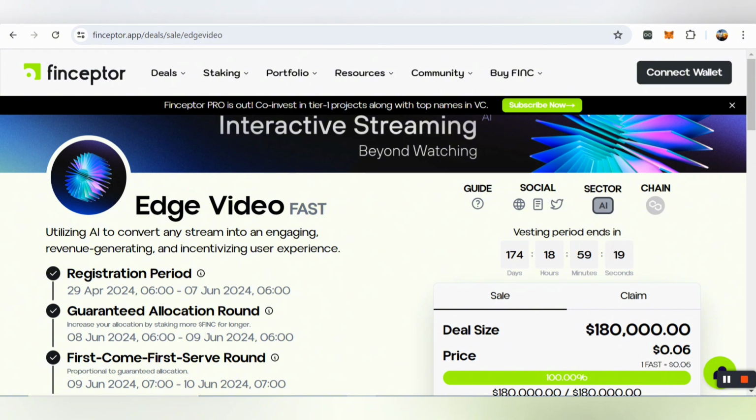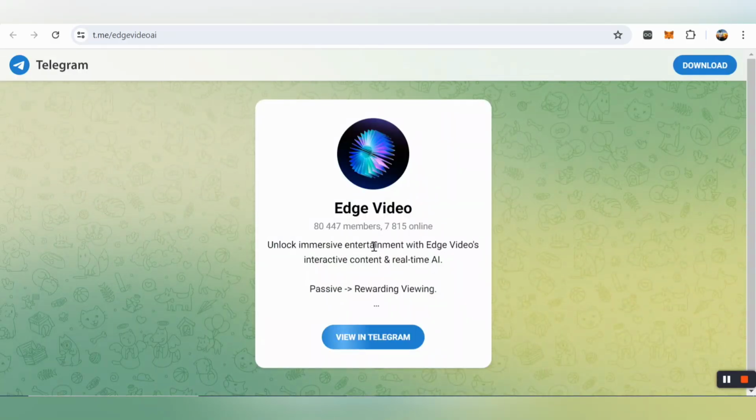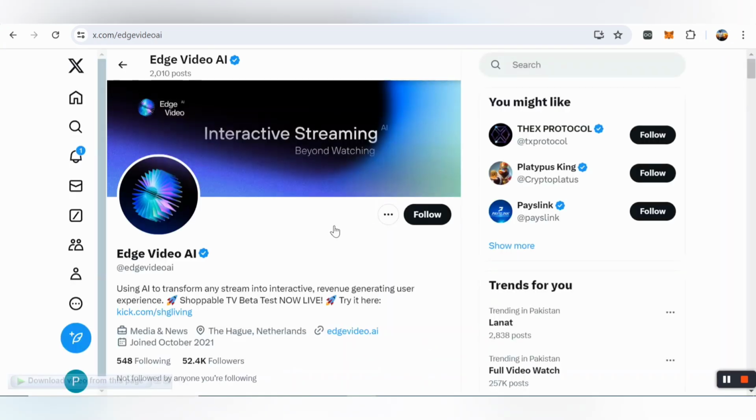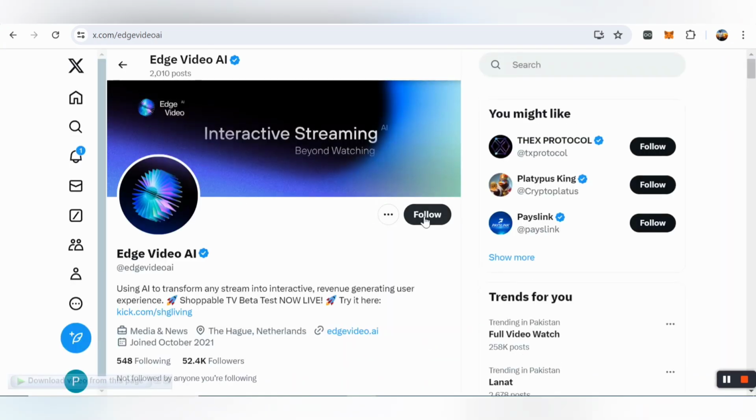I also recommend it to all of you, all my community, all my friends. So you must join its Telegram to get the latest news and updates, and you can unlock impressive entertainment with Edge Video, interactive content and real-time AI. So here passive rewarding viewing, here you can come and join. I also recommend it to all of you, so you must follow them on their Twitter account and get the latest news and updates. So using AI to transform any stream into an interactive revenue generating user experience.